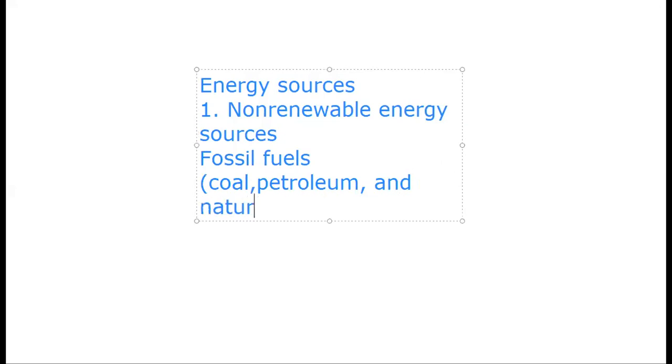Fossil fuels are coal, petroleum, and natural gas. So the non-renewable energy sources include fossil fuels, and the fossil fuels are three types: coal, petroleum, and natural gas.